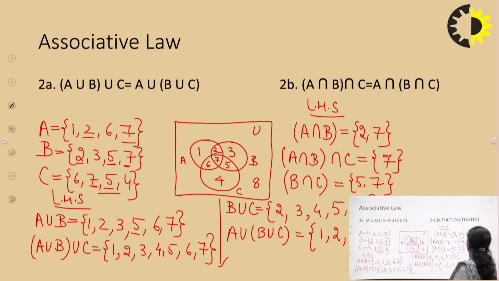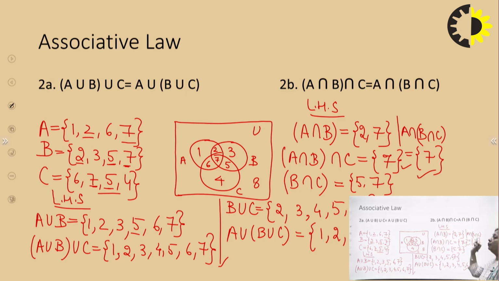So I'll get A intersection B intersection C. So now what will I get? Now A, I have 1, 2, 6 and 7, and here I have 5 and 7. So only 7 is the element which is common. So see, my LHS is same as RHS, and I can say that my associative law even holds for the intersection operation. So we have justified here and checked that the associative law will hold for sets for both the operations, union as well as intersection.